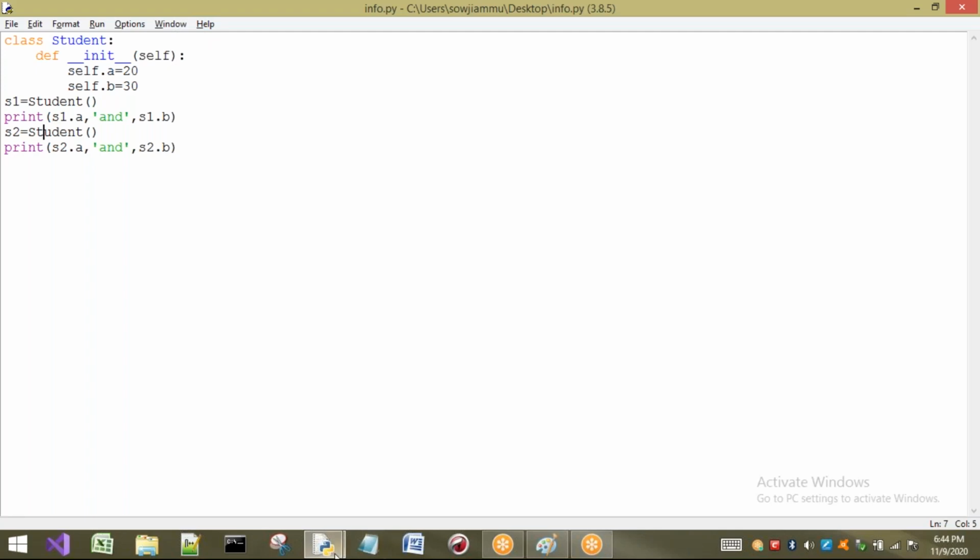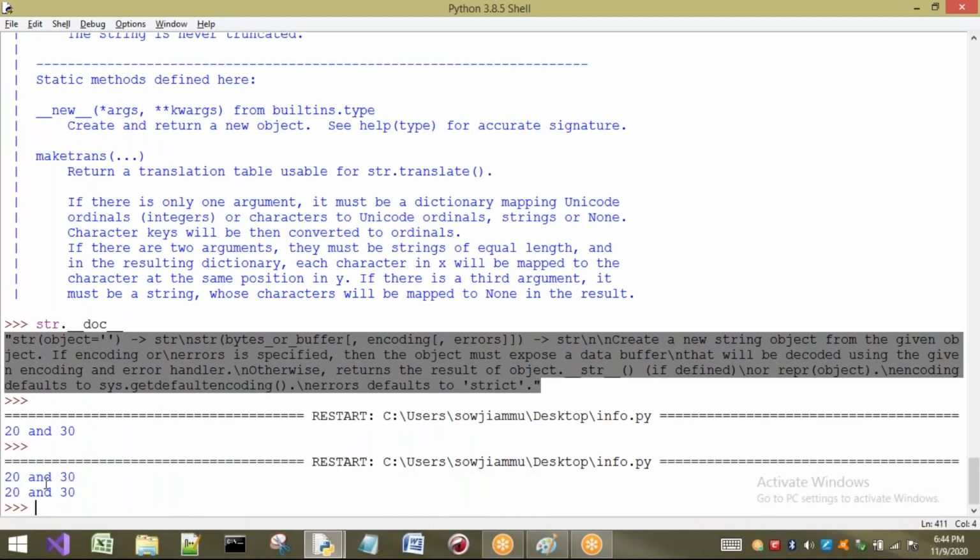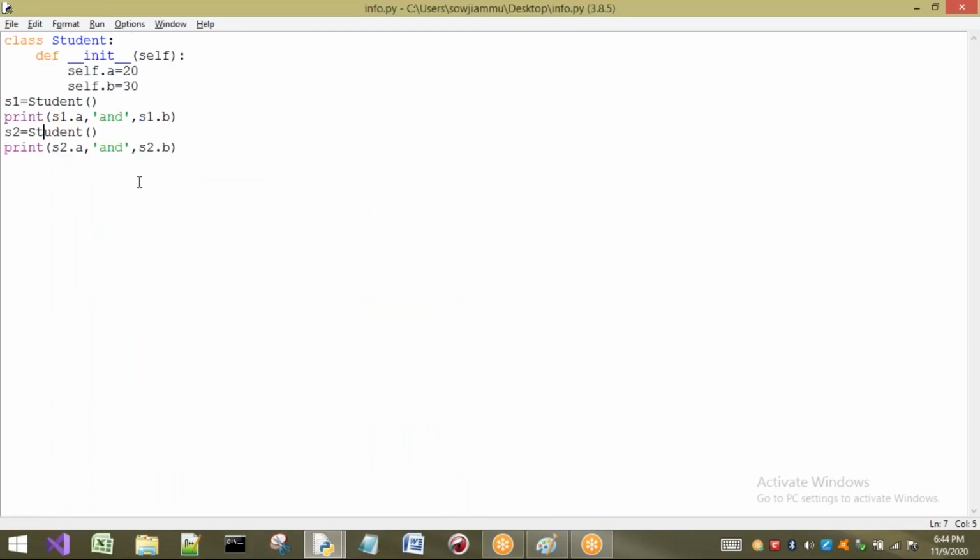So here we have seen this object's constructor is called, and this object's constructor is called. So what is the output of our program? Two times we got the answer, that is 20 and 30. This is for the first object, this is for the second object.